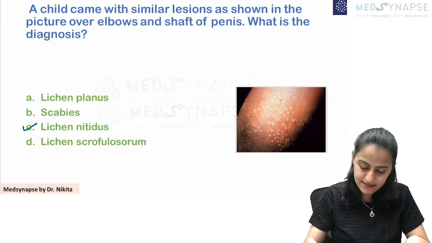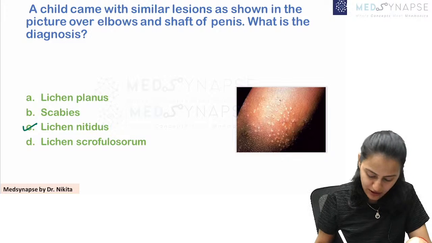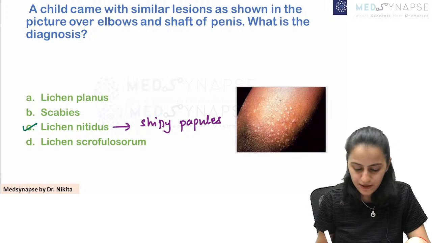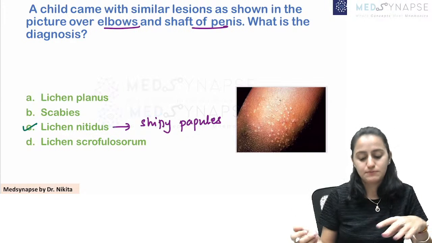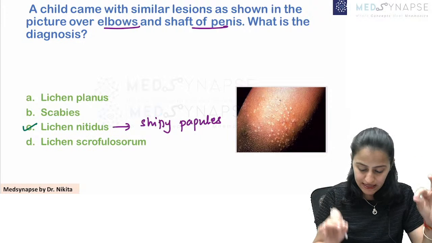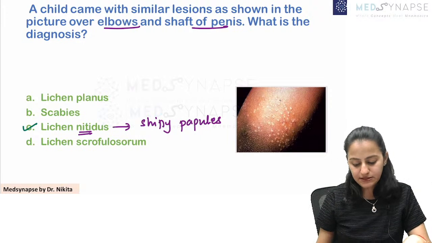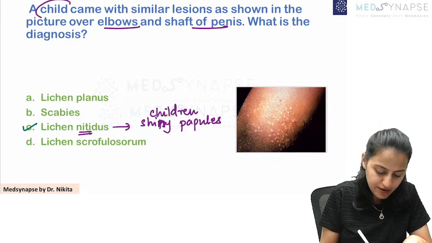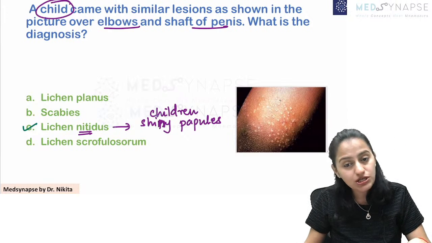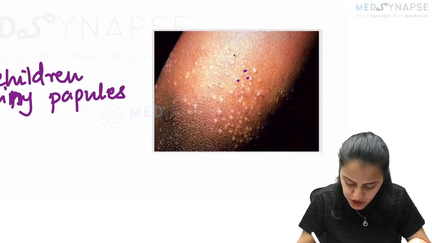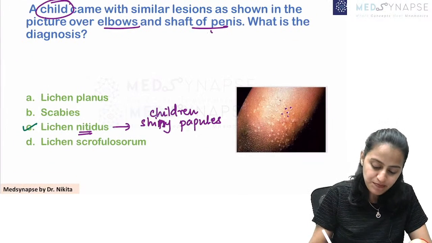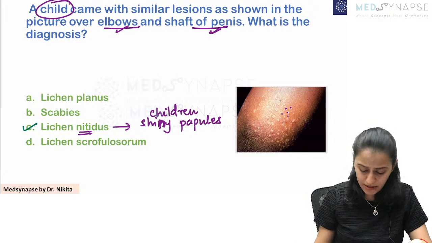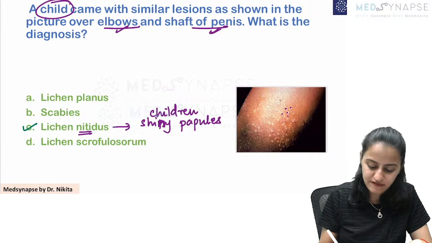So, the important point for lichen nitidus, remember these are small shiny papules. These are small shiny papules over the elbows, the shaft of the penis, over the face. It is commonly seen in children, of unknown etiology. So a child with these small shiny papules is lichen nitidus. The shaft of penis, elbows, face are the common areas there. So remember this is lichen nitidus, shiny papules, very important.